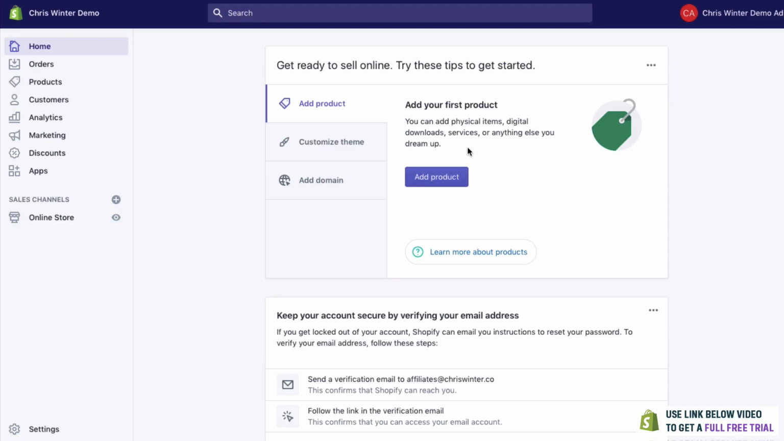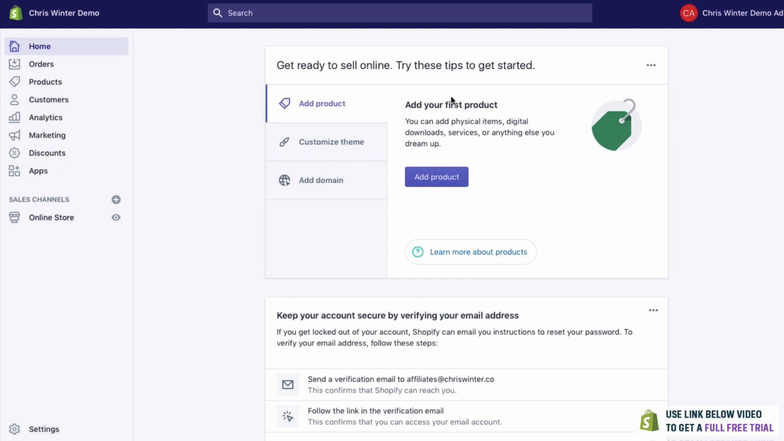Store. Okay, so now we're in our Shopify dashboard, and this is essentially the hub of your website. This is the back end of your website where you can make all of the different changes and really customize how your website is going to look, and also add your products so you can get paid as well.